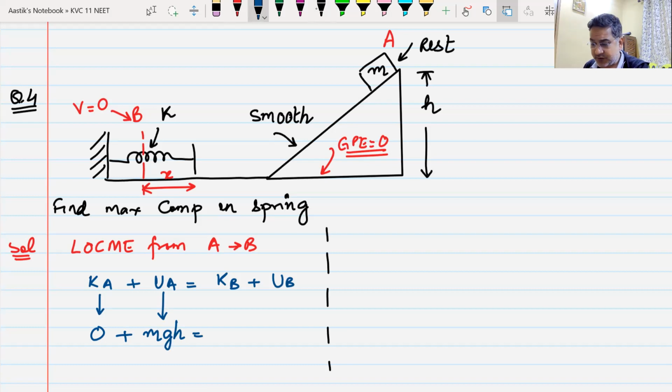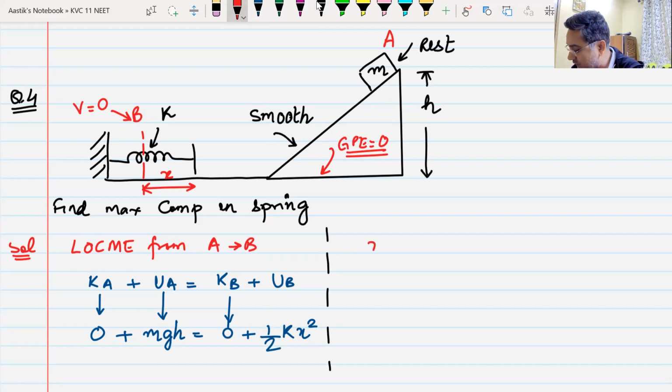What is the kinetic energy at point B, beta? 0. Kinetic energy at point B is 0. What is the potential energy at point B? Half kx square. From here, you can solve for the value of x. And what is the value of x that you are going to get? Under root of 2mgh by k.